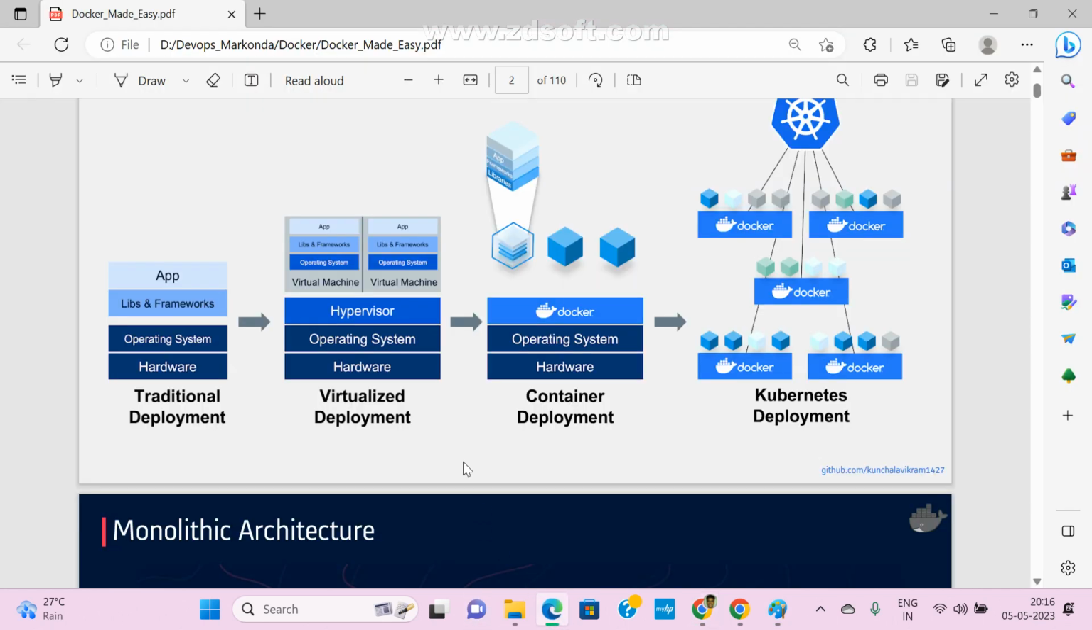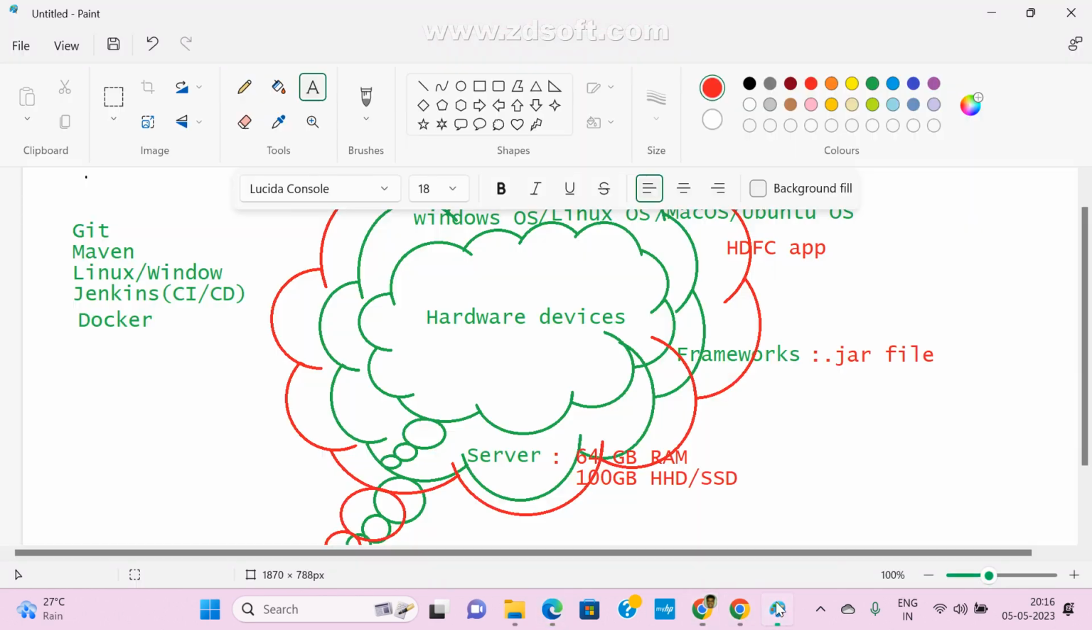So in that case we go for virtualized deployment. Any doubt, guys? Clear? This is the traditional deployment. We maintain only one server, and within that server we deploy our applications.